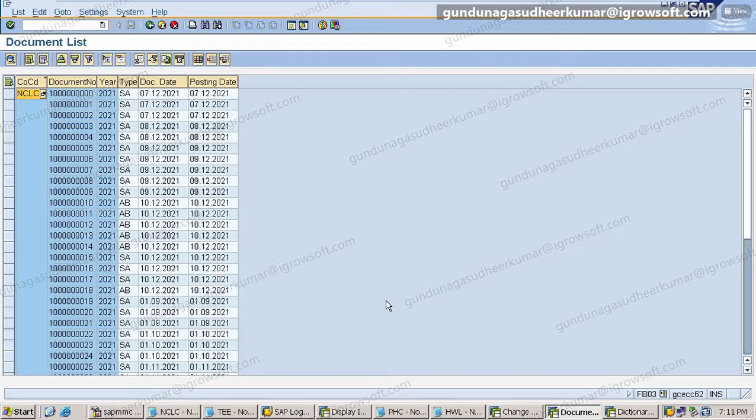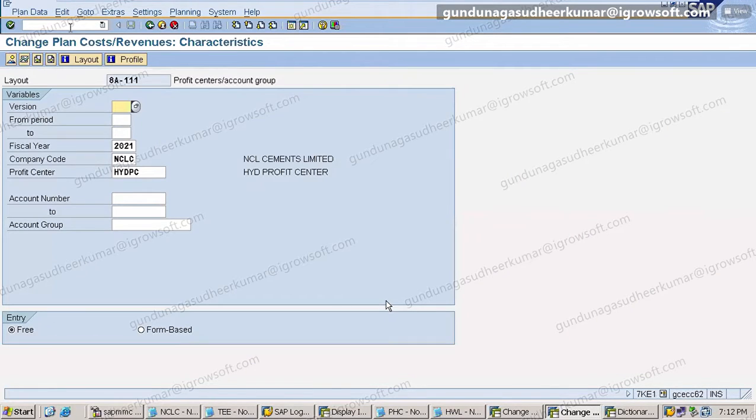So slash n 7 KE1. We are doing this. Here we are giving the version. What is the version? Version 0, from period 11 to period 11. Correct. And then company code I will give T. Correct, like this. Now account number. What is the account number? All revenue accounts, right? Yes. To which account number? Okay, note down. Form based, like this.